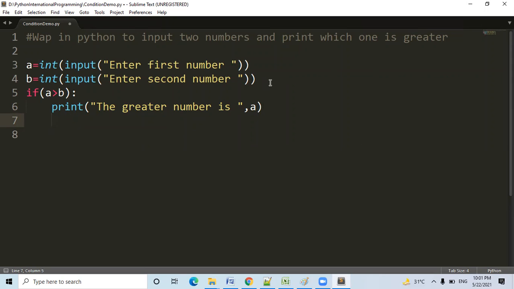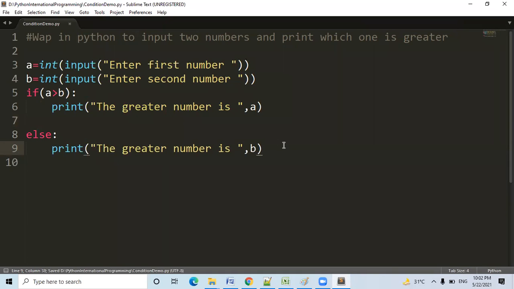The if is one block, else is another block. So we have to come back to the same level as the if, and write else here. Then the cursor comes towards the right. That means we are inside else. The greater number is, comma, b. That's it. Let me save this.